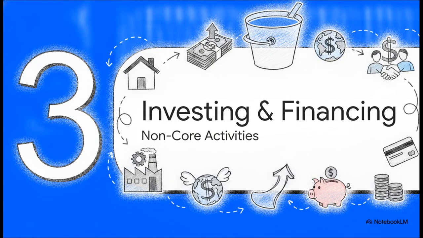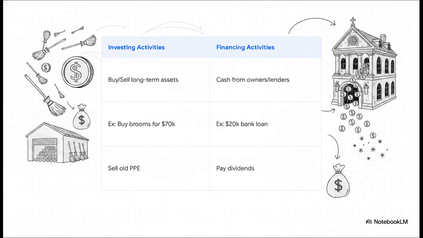Section 3. Investing and financing, non-core activities. Before we tackle the daily, operational grind of a business, let's look at the cash flows that sit outside of those core operations. Notice how cleanly we can separate these non-core moves. Investing activities relate to long-term assets. So, for example, if a fictional Quidditch team, let's say the Chudley Cannons, buys a batch of new Nimbus 2001 broomsticks for $70,000, that is an investing cash outflow because brooms are long-term assets for them.